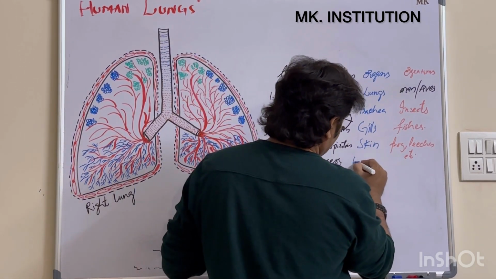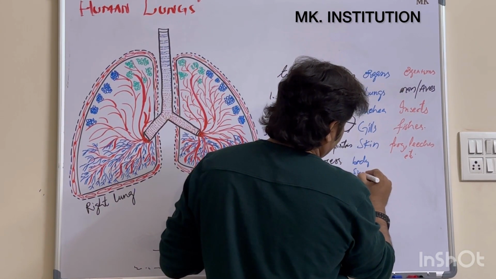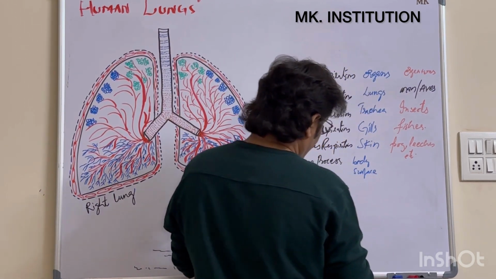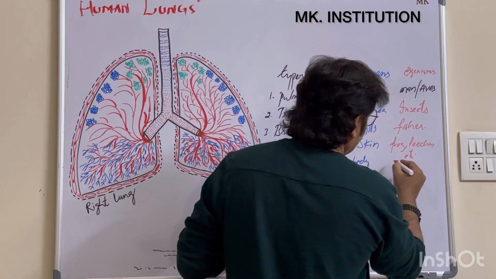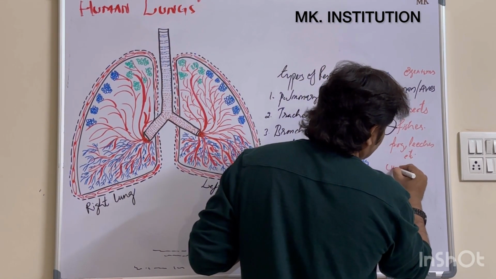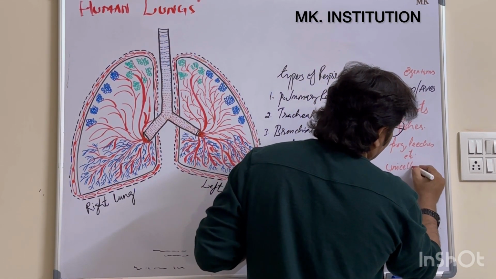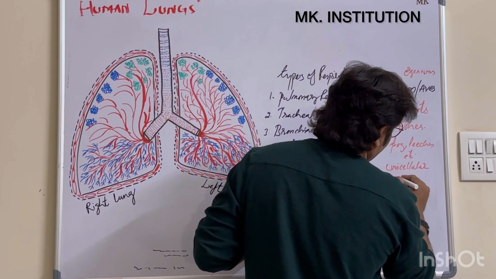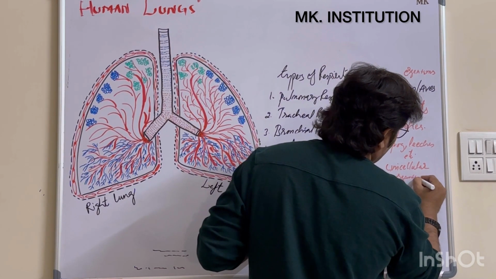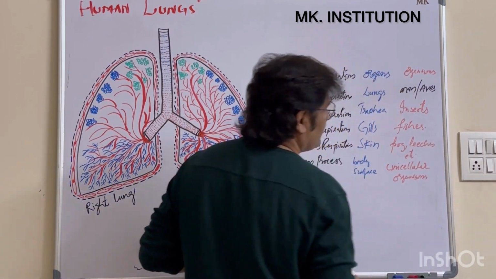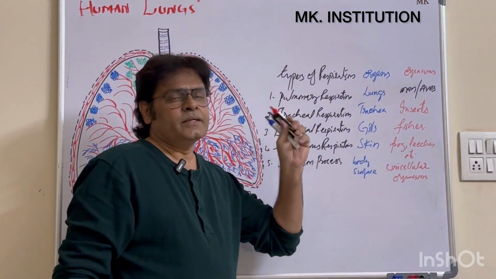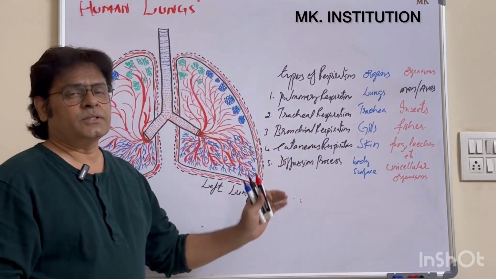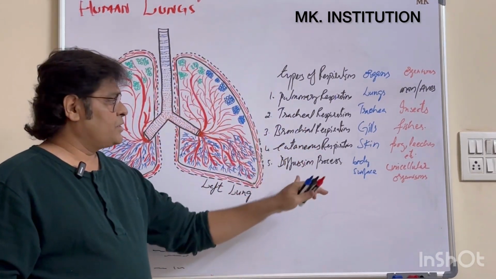Where can you find this type of diffusion respiration? In all unicellular organisms. Clear? So these are the types of respiration: pulmonary, tracheal, bronchial, cutaneous, and respiration through diffusion process.